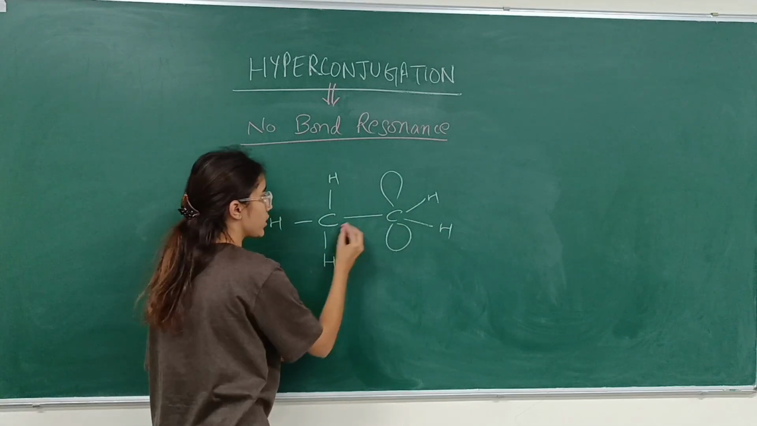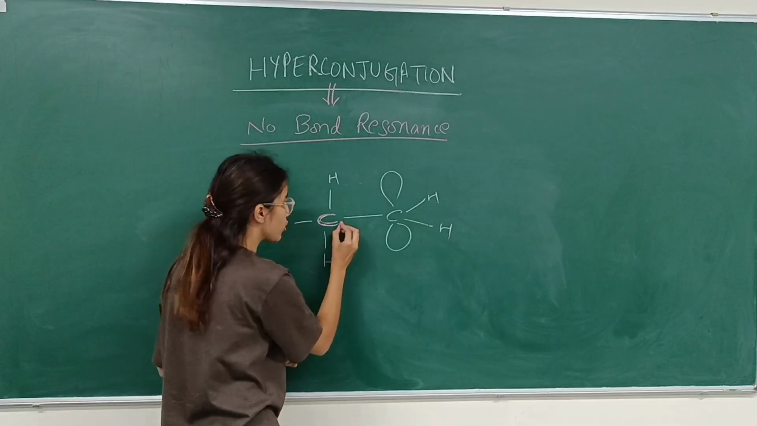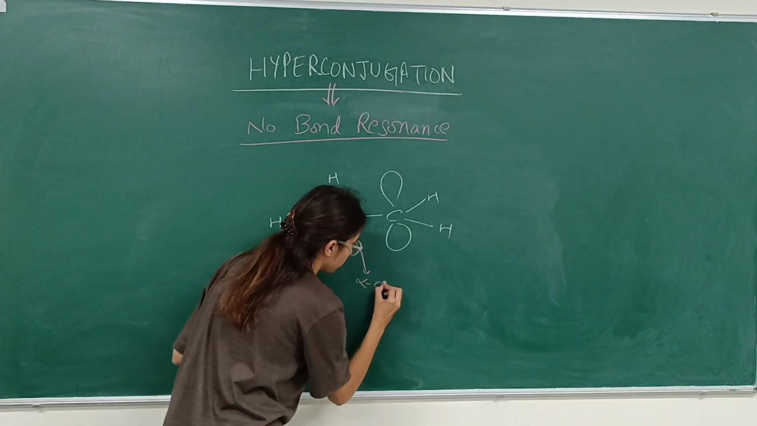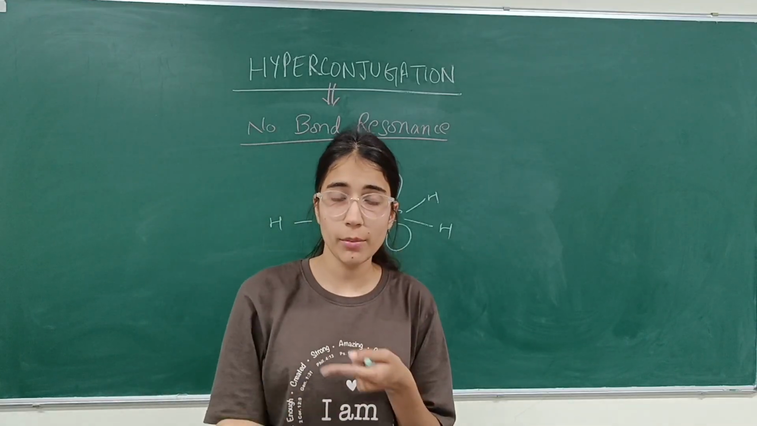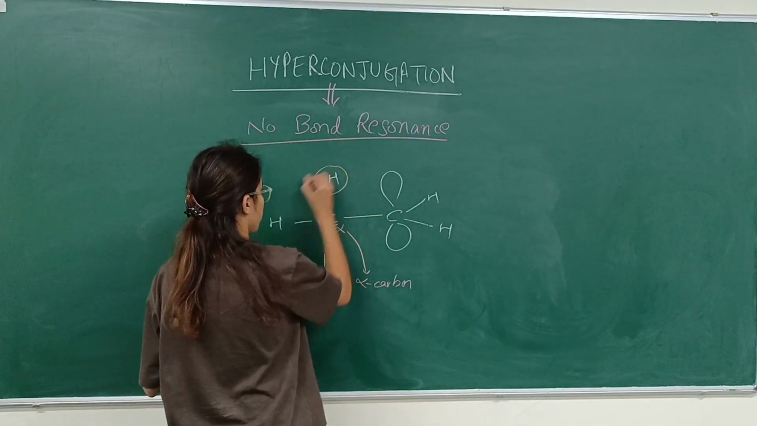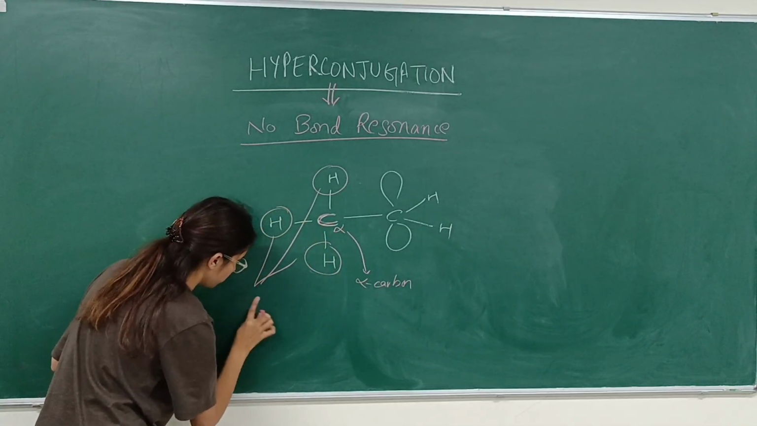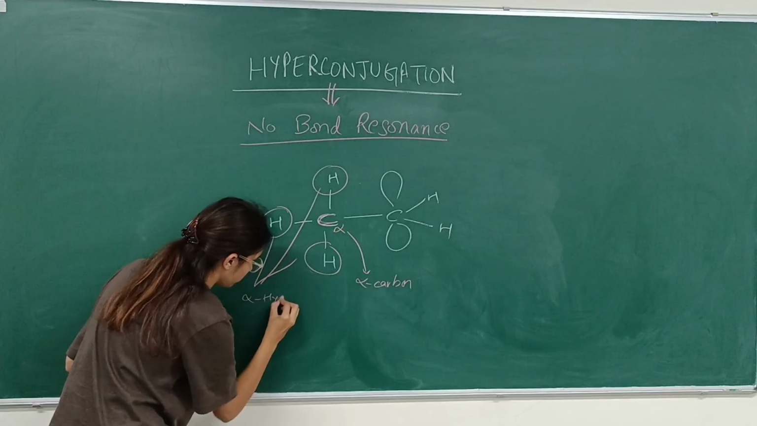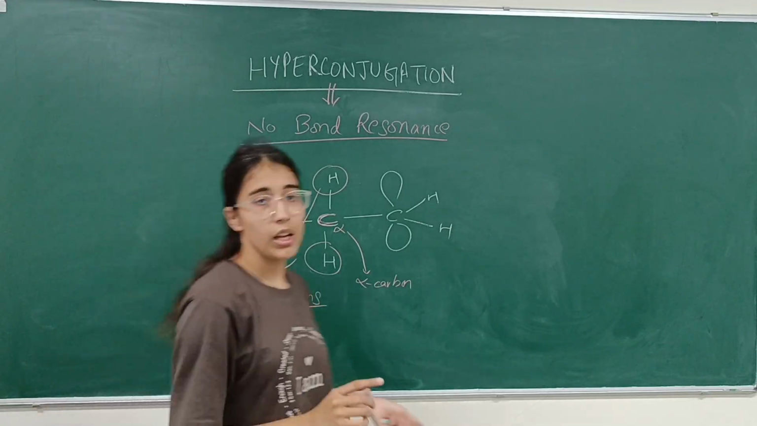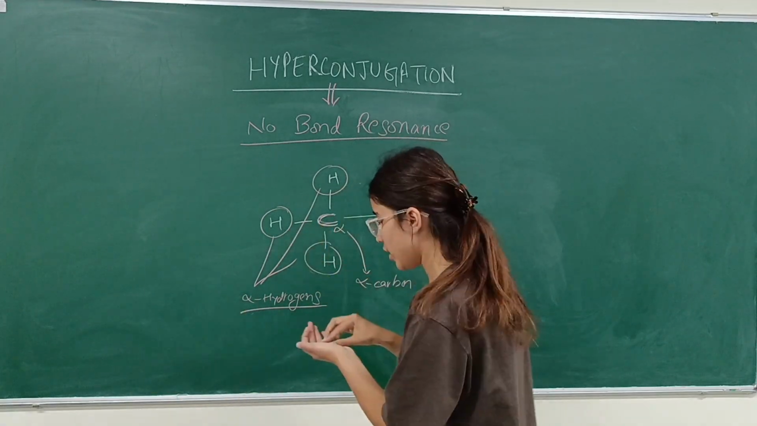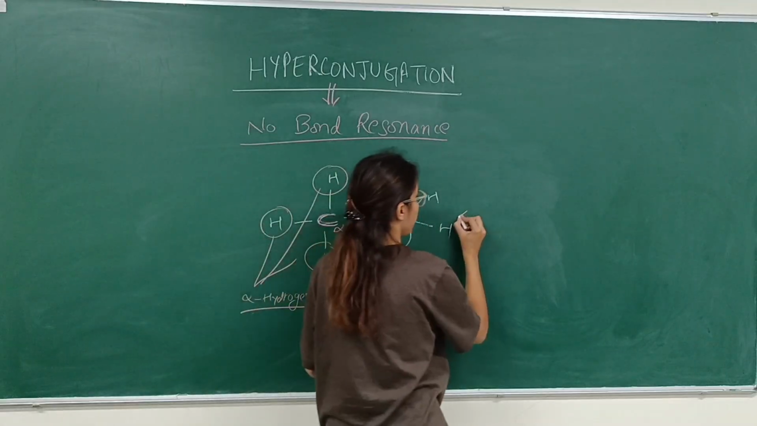Now you can say this carbon is adjacent to this. How many hydrogens are connected to this? So this is called alpha carbon, and hydrogens attached to this alpha carbon are called alpha hydrogens. Now from these, we make resonating structures, like from this C-H we made one resonating structure